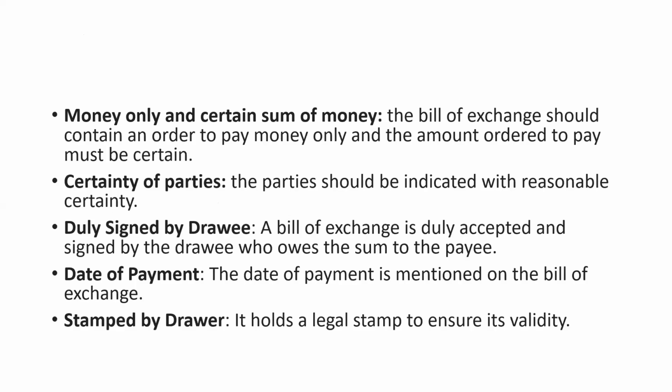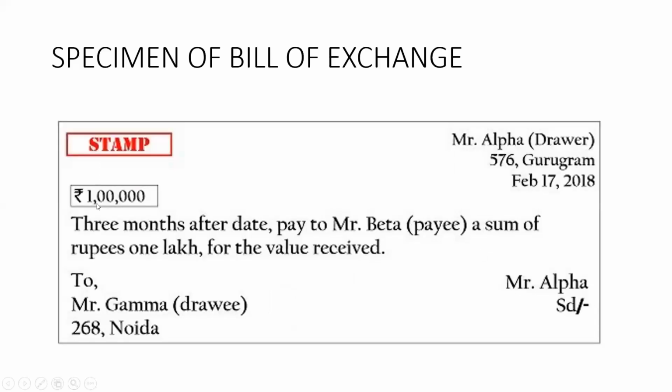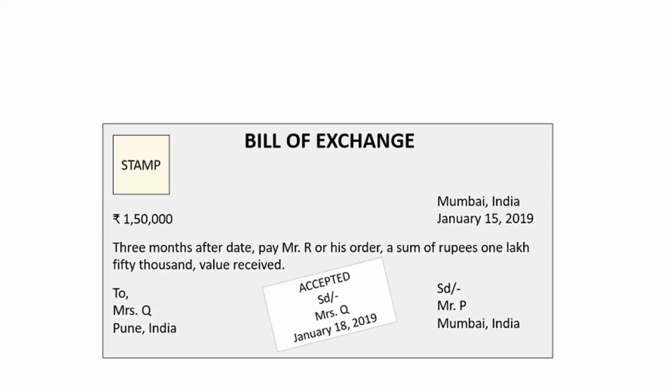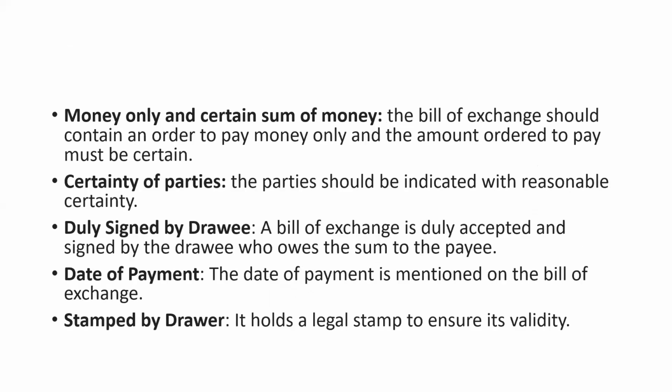Here we have seen, under this bill of exchange, the amount is stated as 1,50,000 rupees. The bill of exchange should always contain the amount of that particular bill. Here the amount is 1 lakh, and here it is 1,50,000. So the bill of exchange should be for money and money only, and the amount should be certain. An amount should be stated there, and then only it is called a bill of exchange.